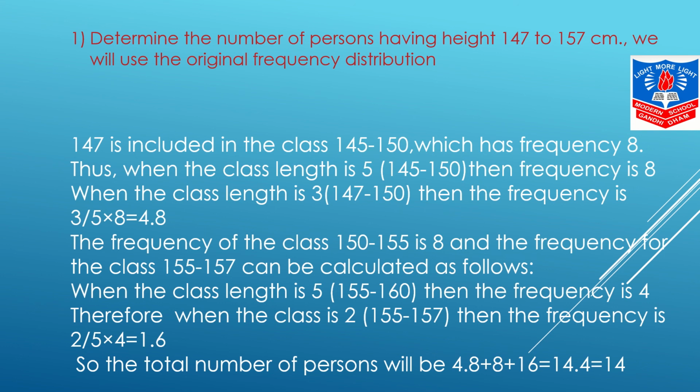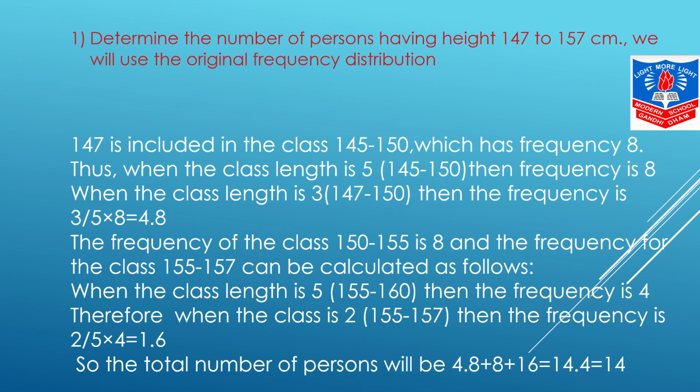Now students, if we count the number of persons having height between 147 and 157 centimeters from the ungrouped data, we get 15 persons. But as per our calculation, it is 14 persons.